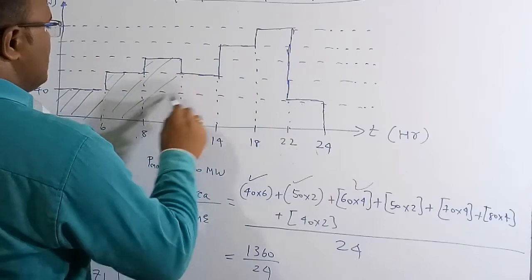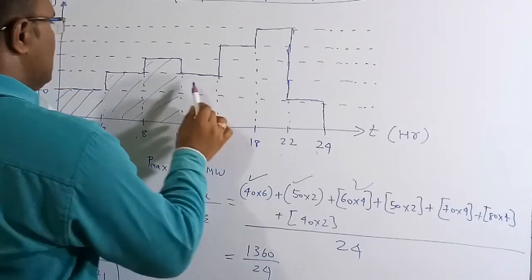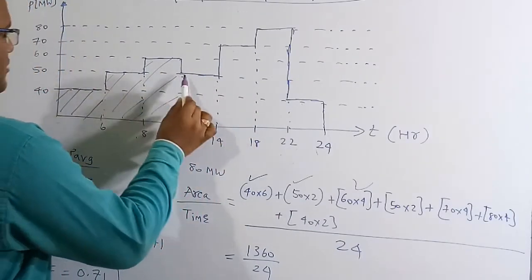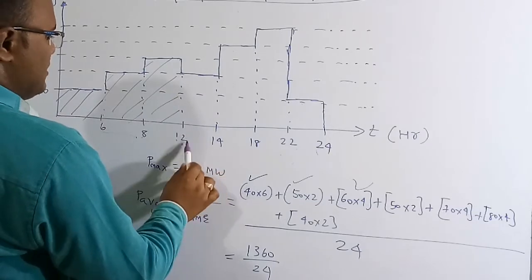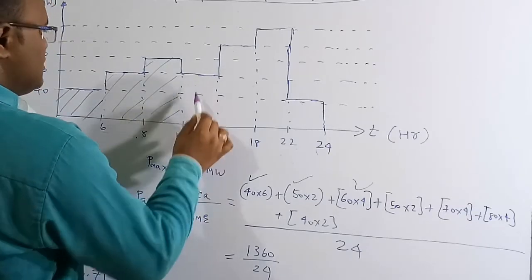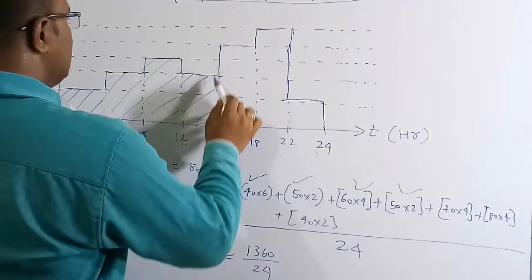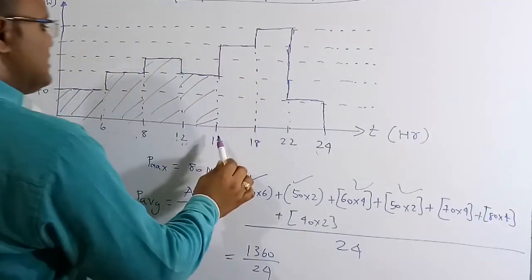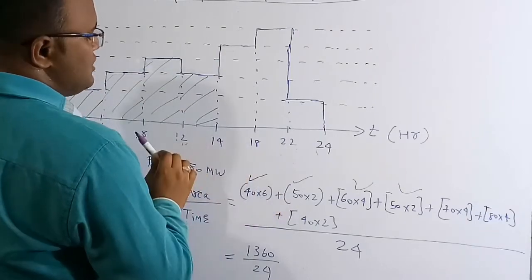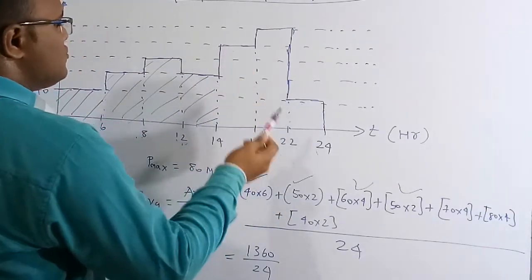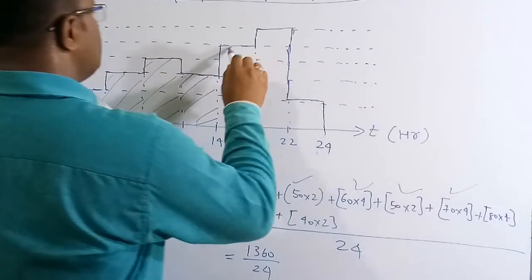Next: the y-axis is 50 megawatt and the x-axis is 14 minus 12, which is 2, so 50 into 2. Next: the height is 70 megawatt and the width is 18 minus 14, which is 4, so 70 into 4.